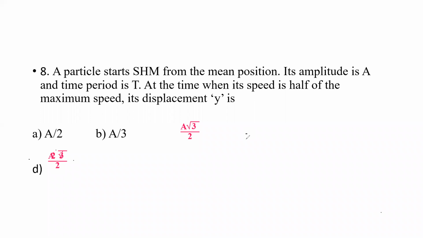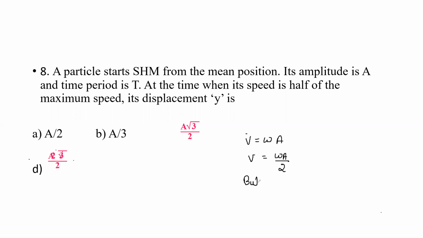So the same formula which we used in the previous one, that is v is equal to omega into A. At what time? When the speed is half of the maximum speed, that is omega A divided by 2.